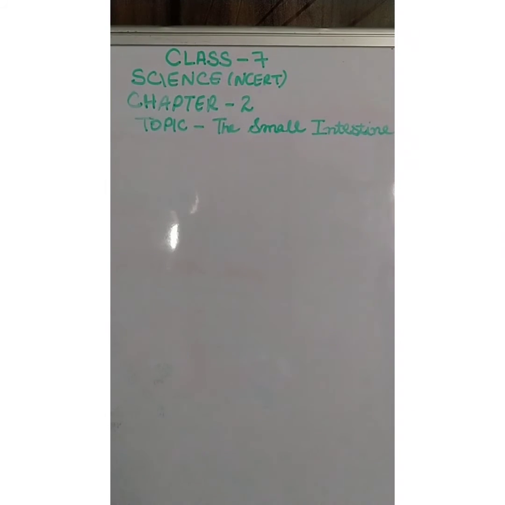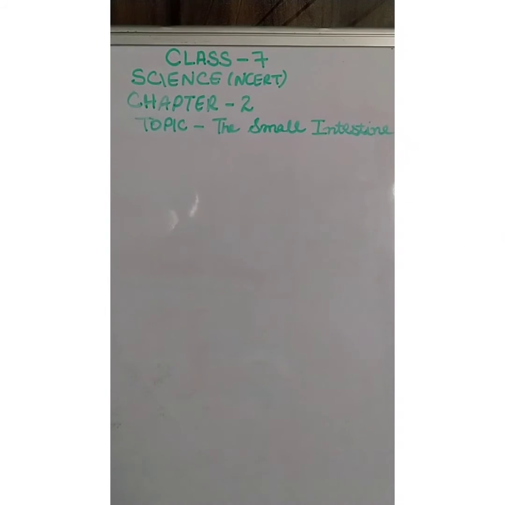Then the pancreas is a large cream colored gland located just below the stomach. You can see that also in figure 2.2.